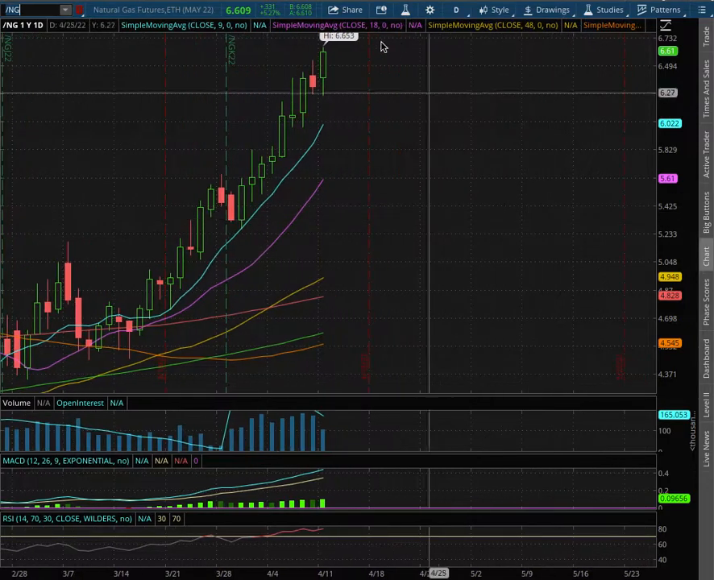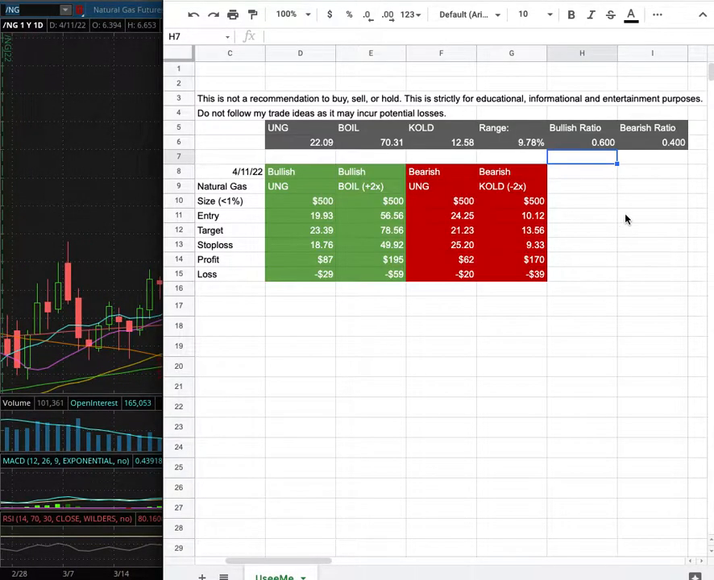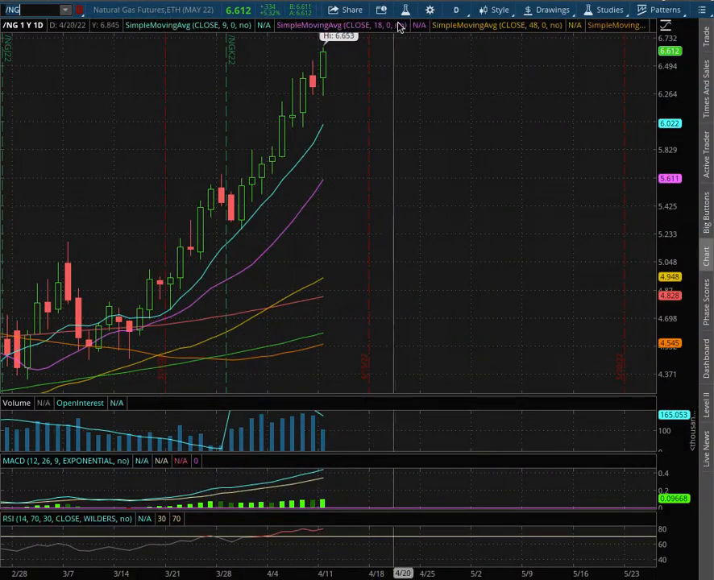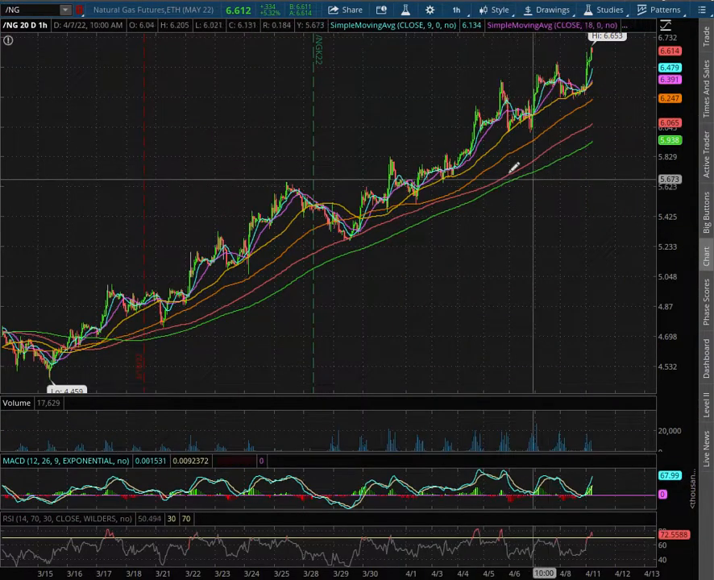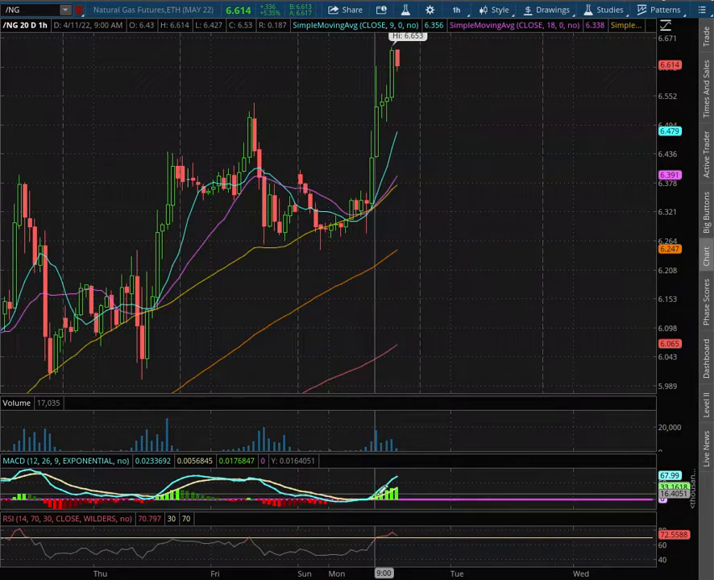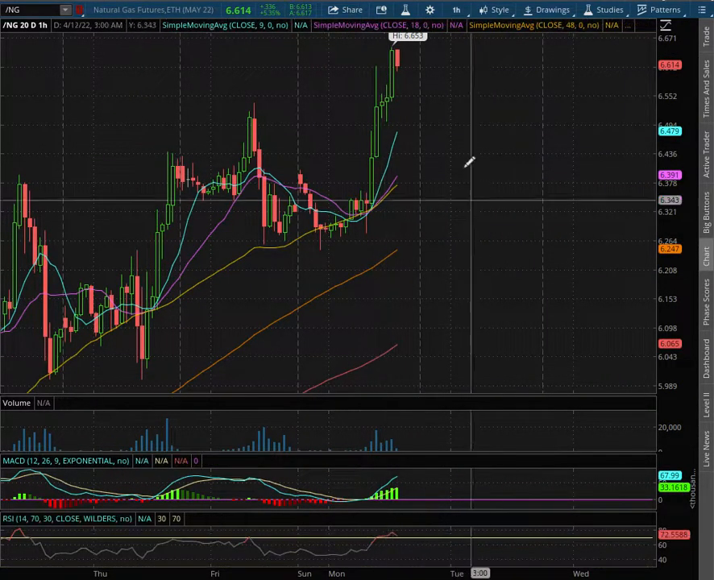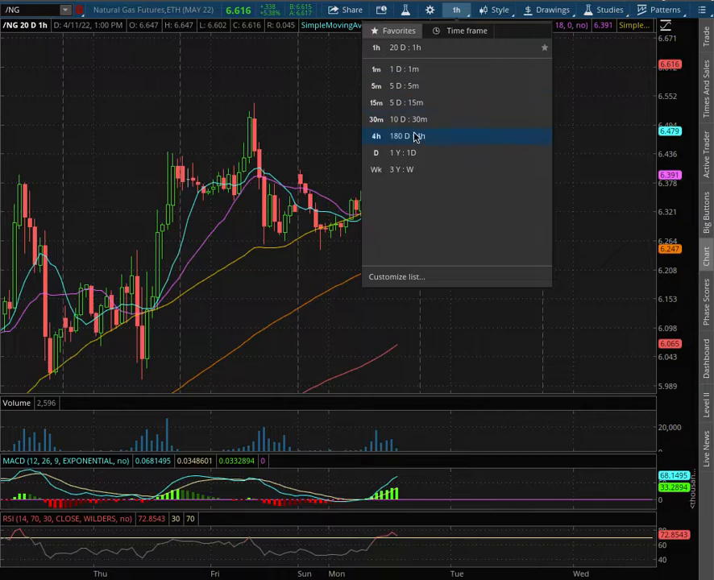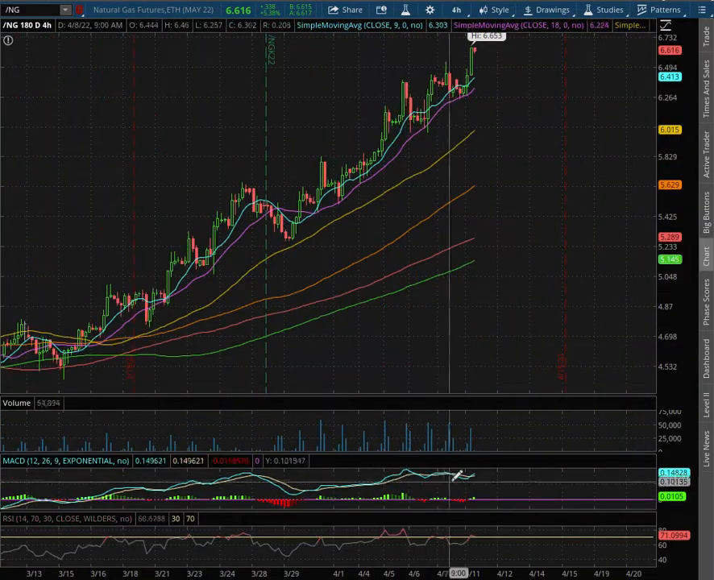Over natural gas. In this video, I'll be going over my trade idea of the week and the day-by-day probability model. So let's start off with the technical analysis on the 1 hour chart. We're back into positive MACD. We're at overbought levels with the RSI. We bounced right off the 50 moving average, this yellow line, at a price of $6.37.